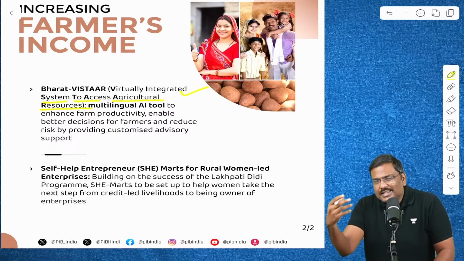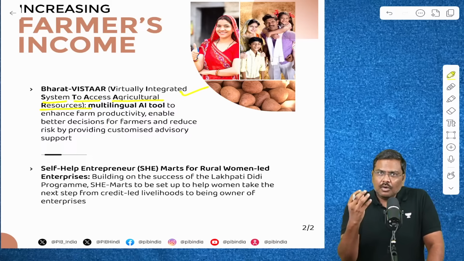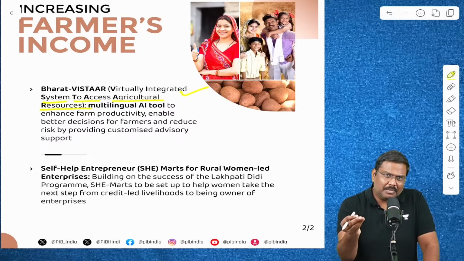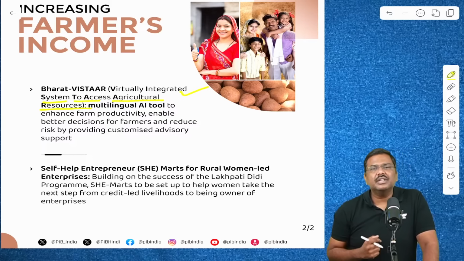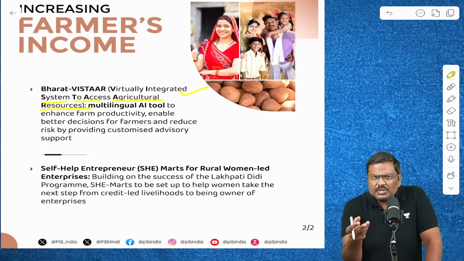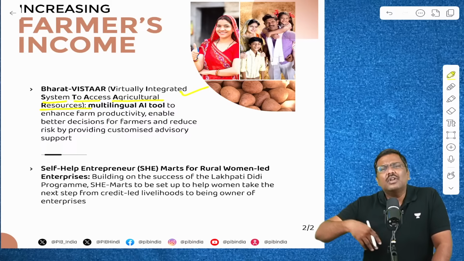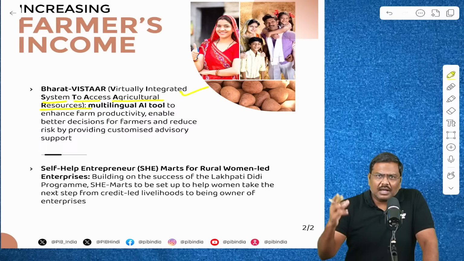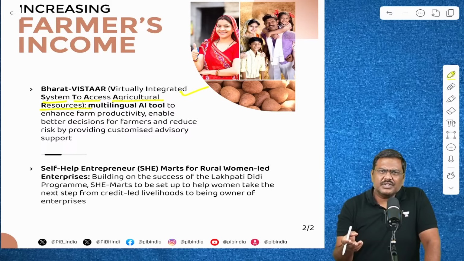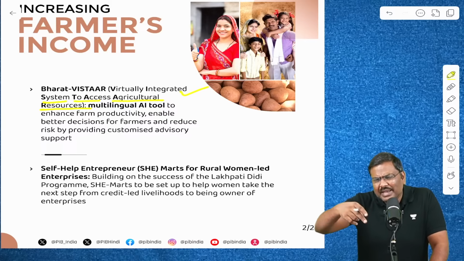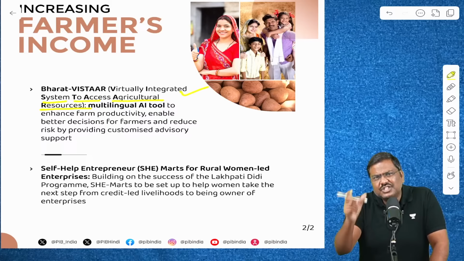For example, let's say a farmer wants to find out what kind of loans are provided by the banks for agriculture commodities. The farmer wants to understand the rainfall estimation in the current cycle of monsoon. The farmer wants to understand what kind of initiatives are being implemented in that specific region.